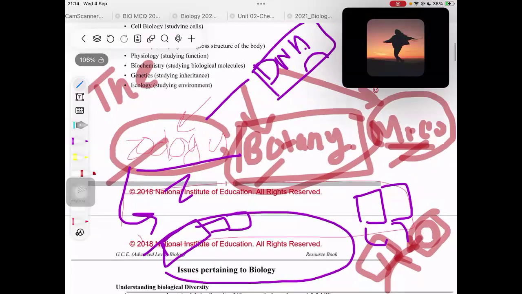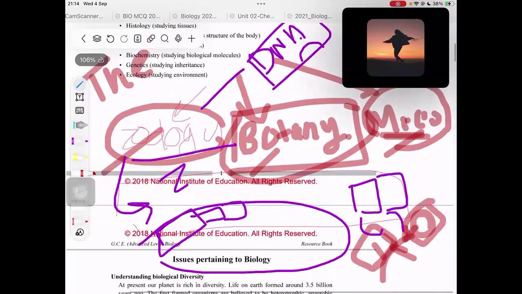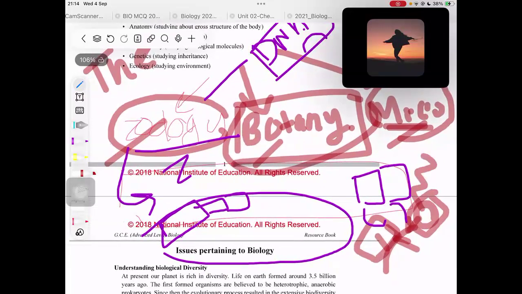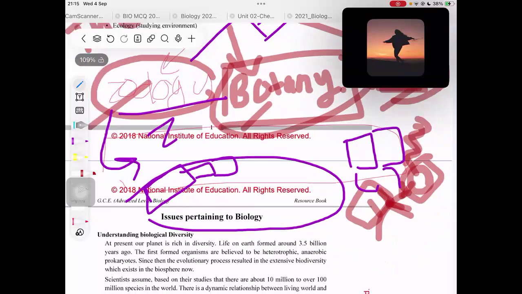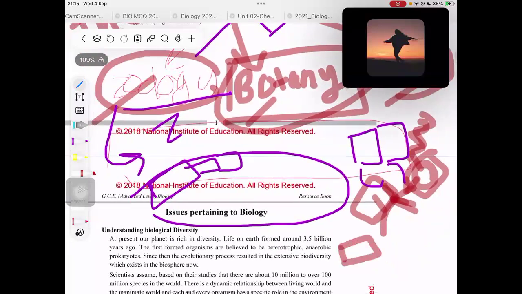And also some students might be interested to see how photosynthesis takes place. Photosynthesis is like a function, a process taking place, right? Not a function. It's a process taking place, right? And what are the functions of plants? Usually they give out oxygen to the nearby living organisms, right? So some students might want to go in depth into that area and study those things, right? While some students might want to study the genetics of that plant.